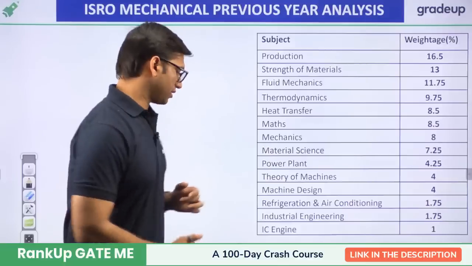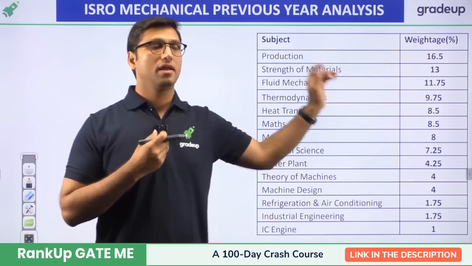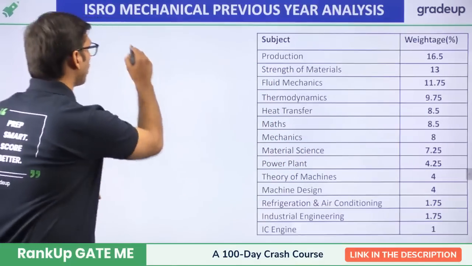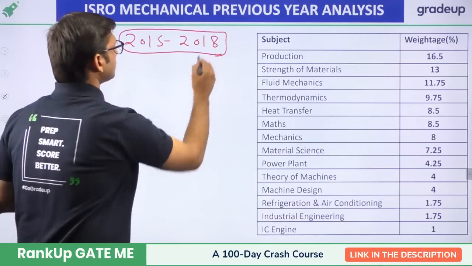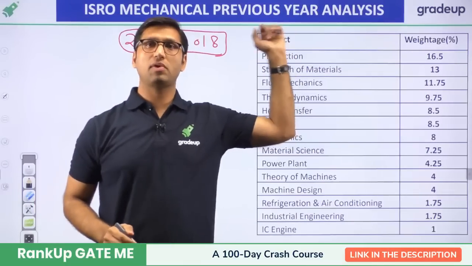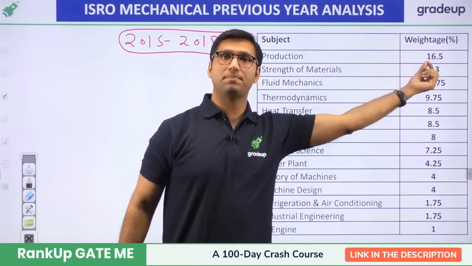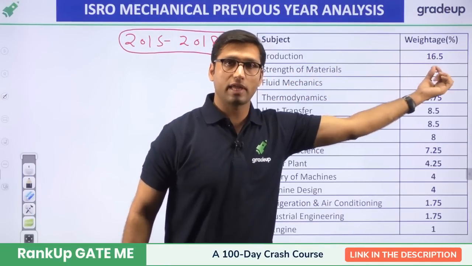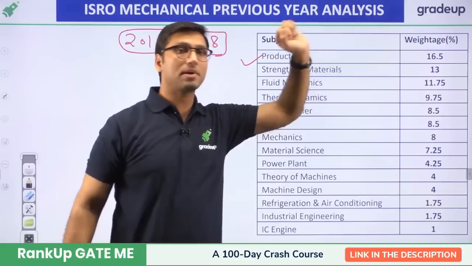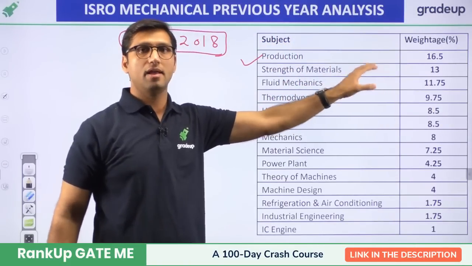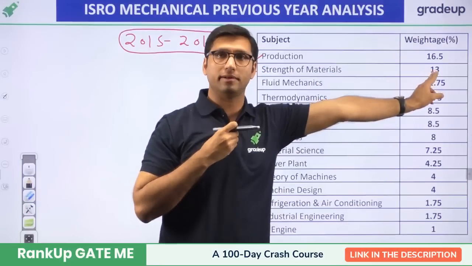If we talk about the weightage, the maximum weightage has been given to the production subject with 16.5%. I also want to tell you this analysis is from 2015 to 2018. So production has been asked with the maximum weightage of 16.5% out of the 100% weightage for the technical portion. Production has the maximum weightage, followed by strength of materials, which has a weightage of 13%.